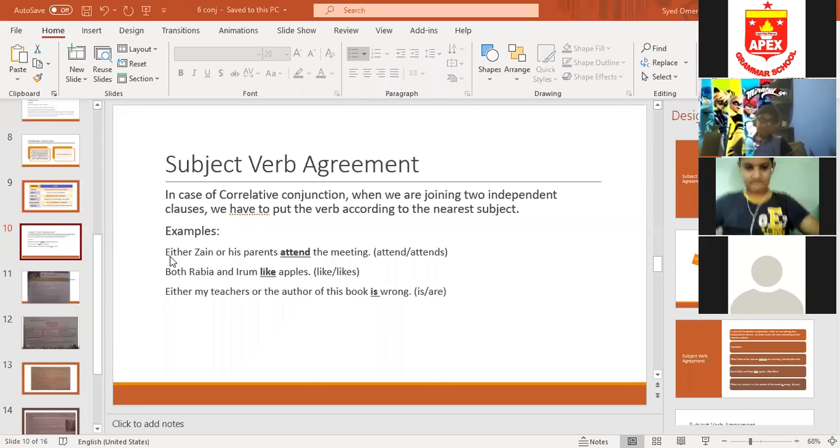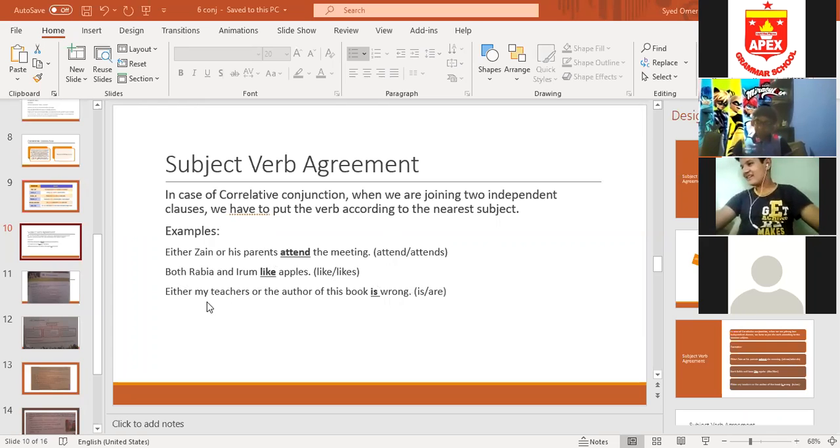But if I write it like this, either Zen's parents or Zen, then the nearest subject before the blank is Zen, so I will put attends. If the nearest subject is singular, we put a verb with s. If the nearest subject is plural, we put the verb without s. For example, both Rabia and Ira, 2 in number.